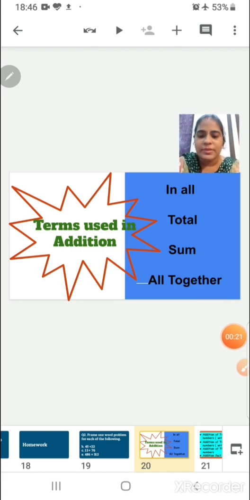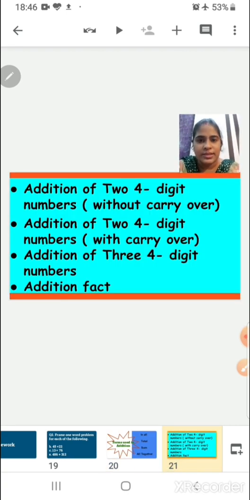So children, this is the end of our chapter number 3, addition. So what we have learned till now is addition of two 4-digit numbers without carryover, with carryover, then addition of 3 4-digit numbers.